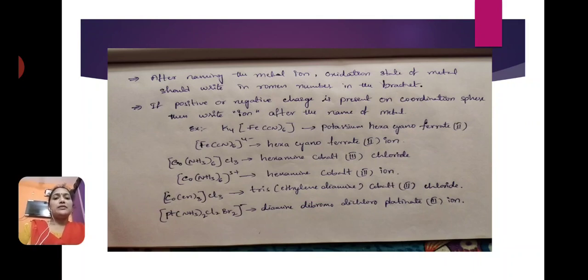Next complex is a platinum complex, [Pt(NH3)2Cl2Br2]. Here different types of ligands are present, so we follow alphabetical order: first diammine, then dibromo, then dichloro, platinate(III) ion. These are some examples of coordination compounds.